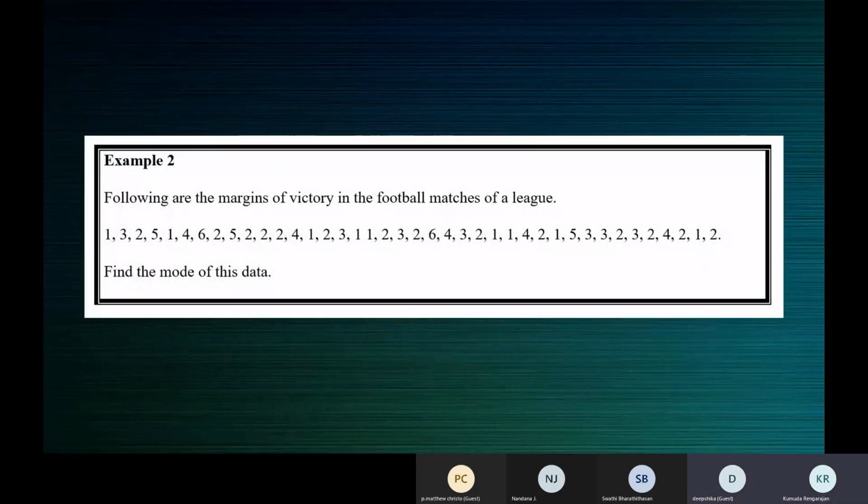Yes, what's the frequency of 1, children? Ma'am, shall I say, ma'am? Yeah, what is the frequency of 1? Ma'am, 1 is equal to 8, ma'am. 1, 8. 2? Ma'am, 2 is equal to 14. 1, 8. Okay. Read out all the frequencies, Swati.